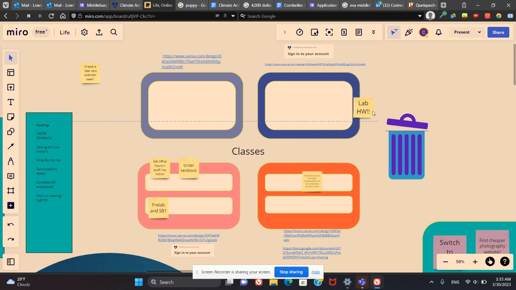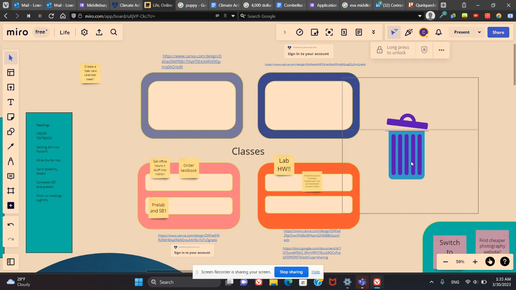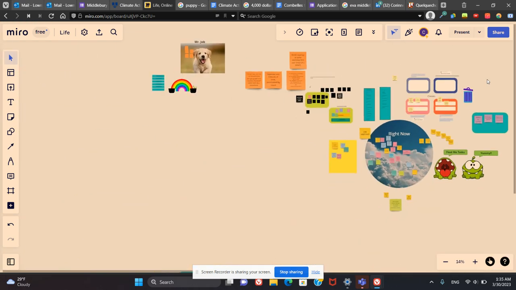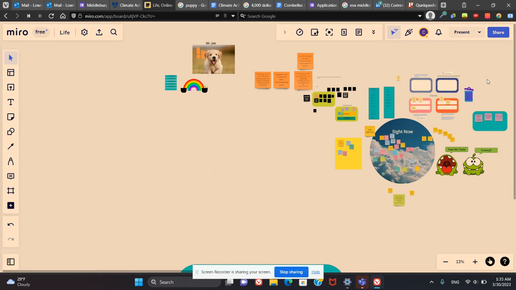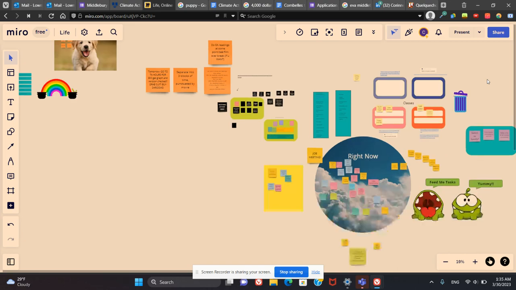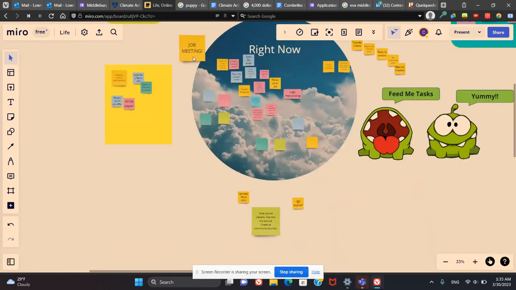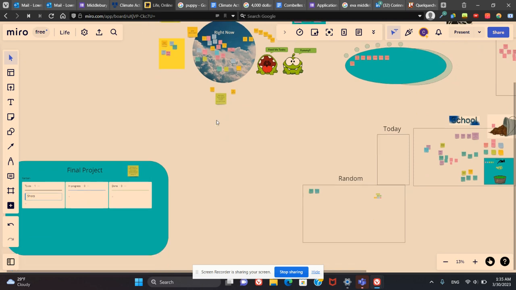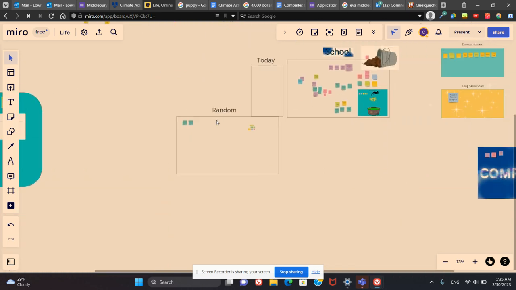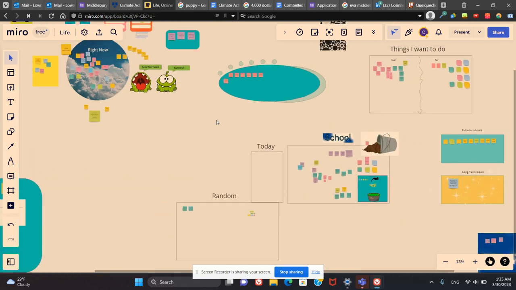And then once I've done that, I did this cute little trash can that isn't currently working. That is one thing that does kind of annoy me, is that sometimes I have to redo these. But even if I have to redo them, it literally only takes me like half a second. And it's still so much less time than it would have taken me to do the same thing in Canva. And I should note that this isn't necessarily how Miro is meant to be used. Like it is, because it's just an open whiteboard platform.